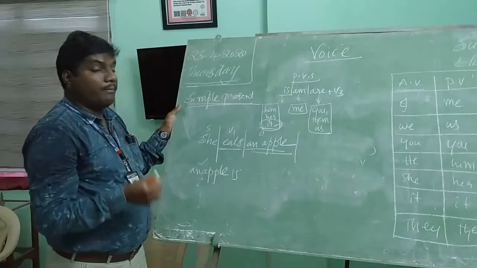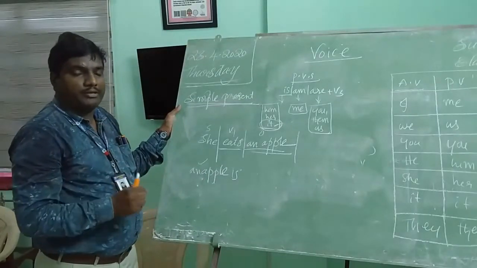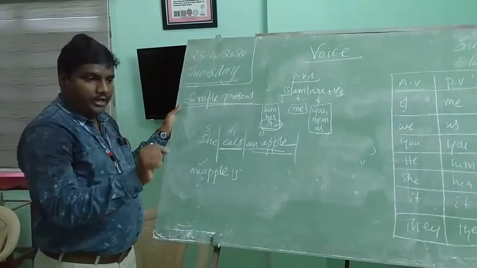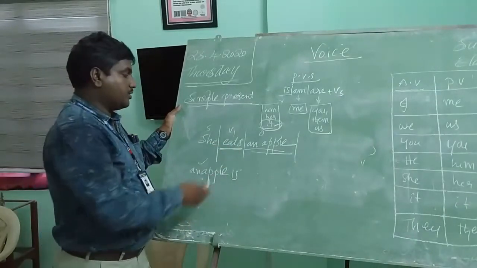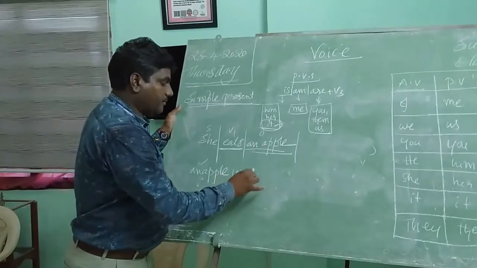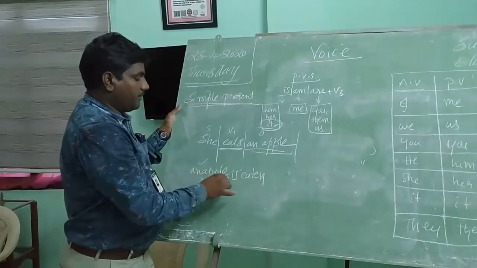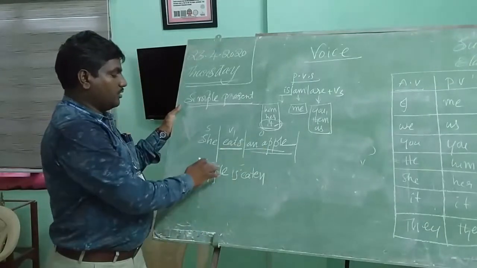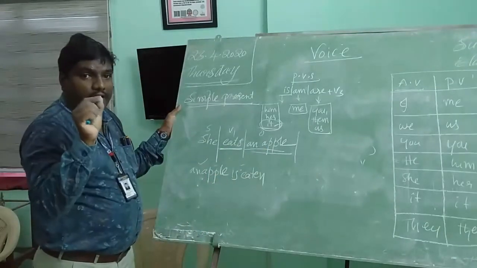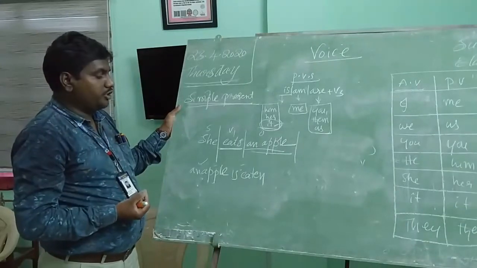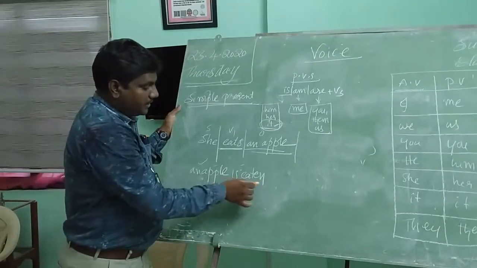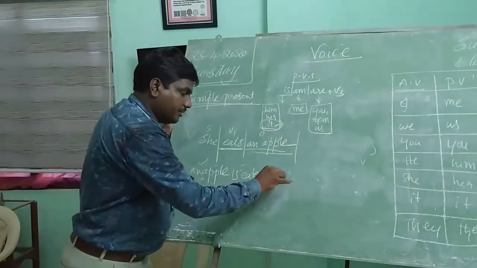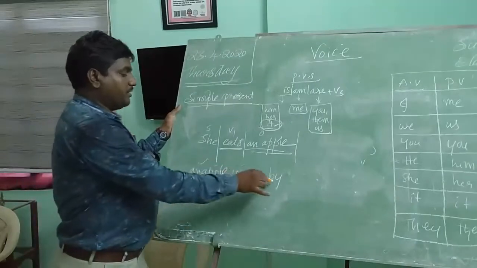What is the third rule? Past participle. Past participle means the V3 form. What is the V3 form of eat? Eat, ate, eaten. So the third rule gives: an apple is eaten. Third rule completed. Next, the fourth rule. Generally, the preposition "by" is used after the past participle. Eaten is a past participle, then the preposition "by."